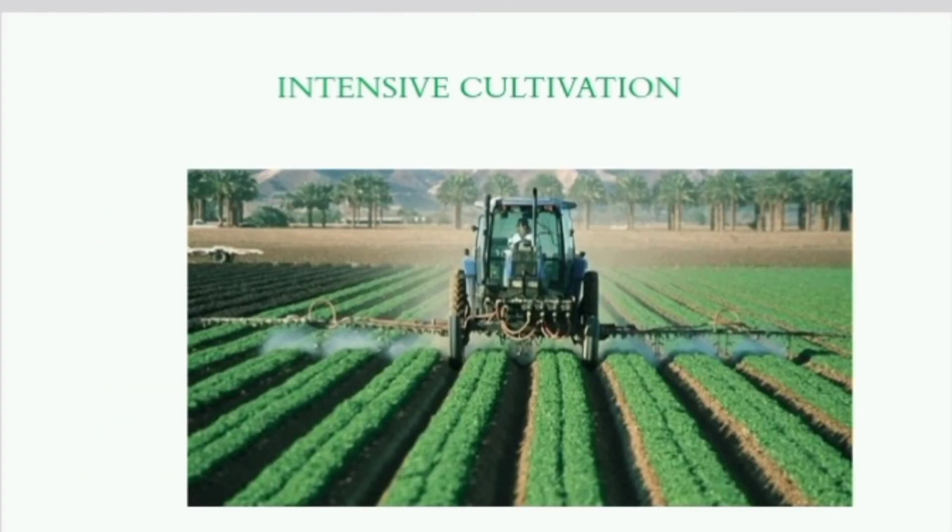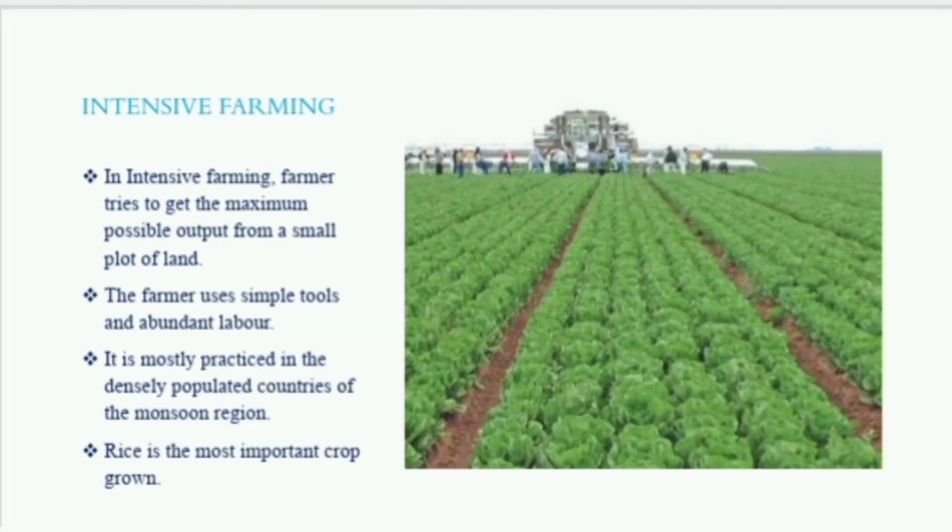Then, intensive cultivation. In intensive farming, the farmer tries to get the maximum possible output from a small plot of land. The farmer uses simple tools and abundant labor. It is mostly practiced in the densely populated countries of the monsoon region. Rice is the most important crop grown.